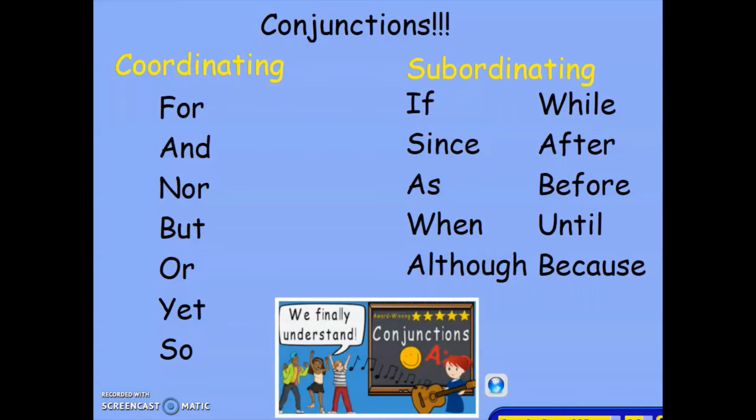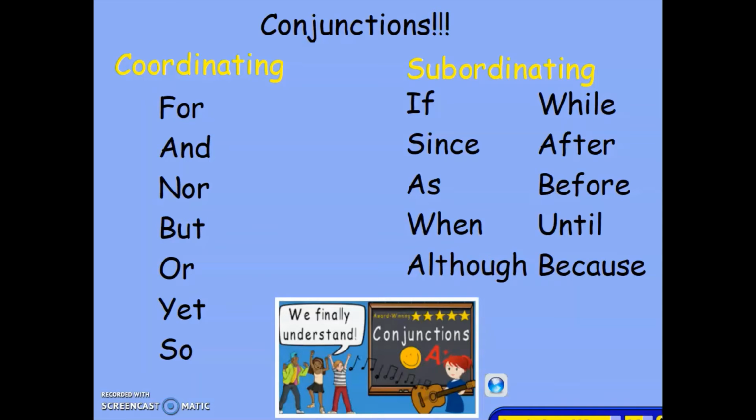We could use conjunctions. I know our classes are getting really good at using our conjunctions. We have our coordinating conjunctions, FANBOYS: for, and, nor, but, or, yet, and so.